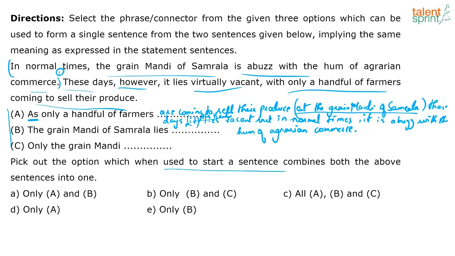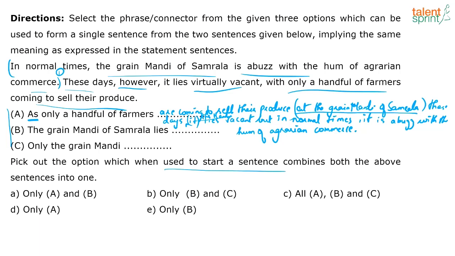What about option B? The grain mandi of Samrala lies vacant. When? These days. Why? Because only a handful of farmers are coming to sell their produce. But same thing. In normal times, the grain mandi of Samrala is abuzz with a hum of agrarian commerce. So I can use option B also. Not an issue. It is correct.